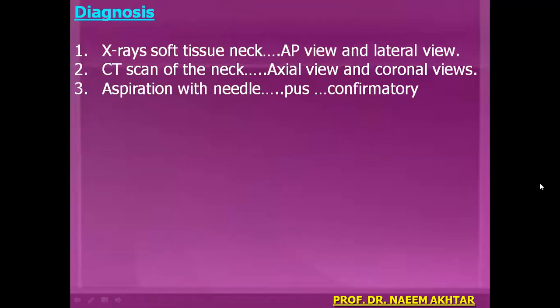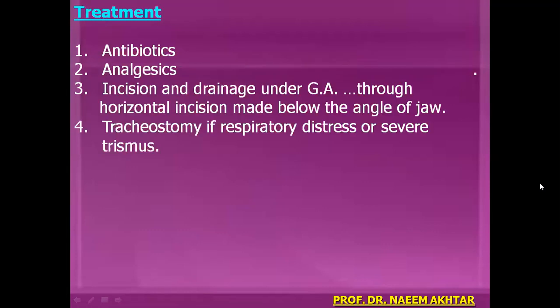Diagnosis: X-ray soft tissue neck, AP view and lateral view, CT scan of the neck, axial view and coronal views, aspiration of the pus with wide bore needle is confirmatory if pus is aspirated. Treatment is antibiotics, analgesics, insulin and drainage under general anesthesia through the horizontal skin crease incision made below the angle of the jaw. And the patient may need tracheostomy if he develops respiratory distress or severe trismus.